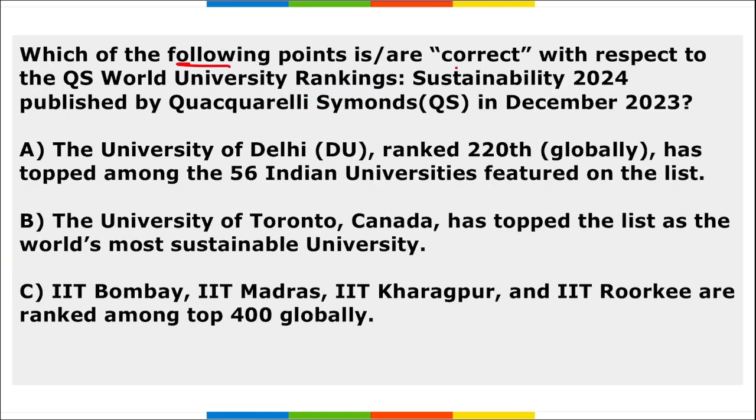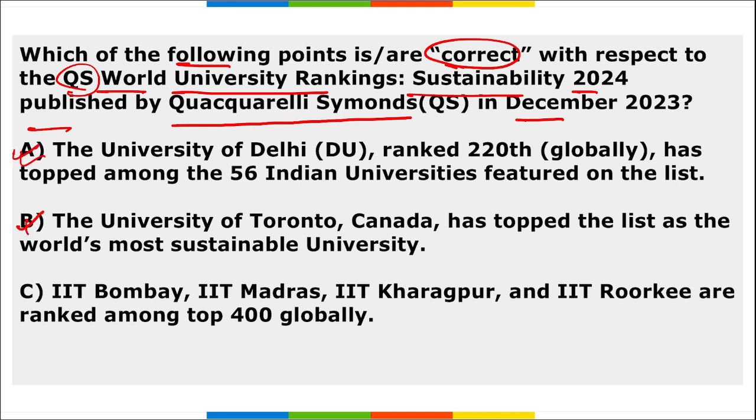Next, which of the following points are correct with respect to the Quacquarelli Symonds World University Ranking Sustainability 2024 published in December 2023? If we look at the options, A, B, and C are all rightly mentioned here. The University of Delhi was ranked 220th globally, and a total of 56 Indian universities were featured on this list.